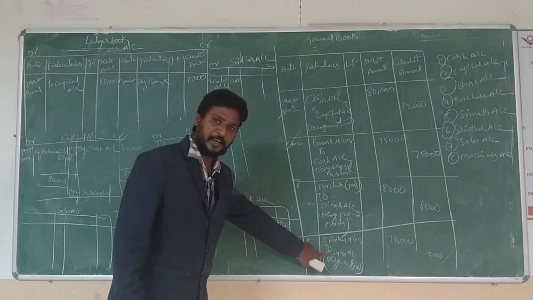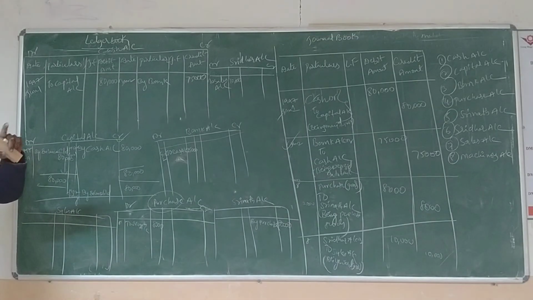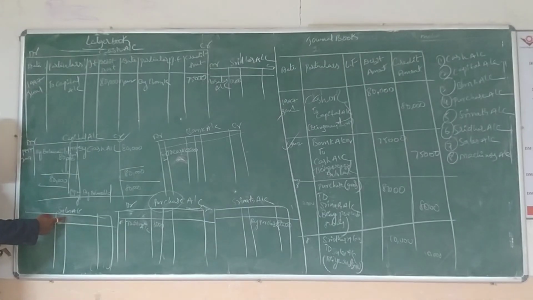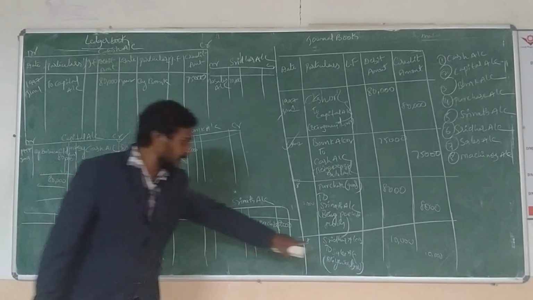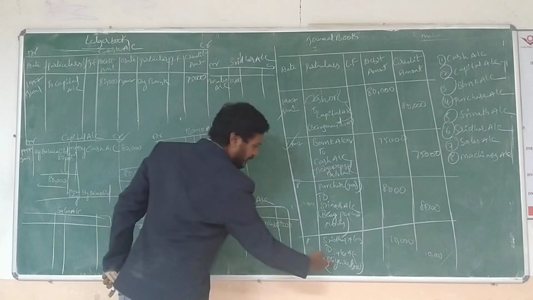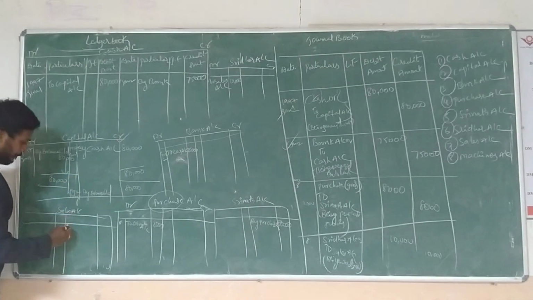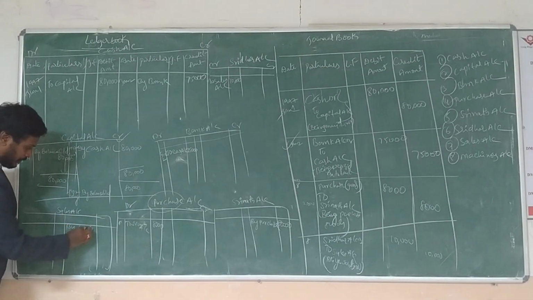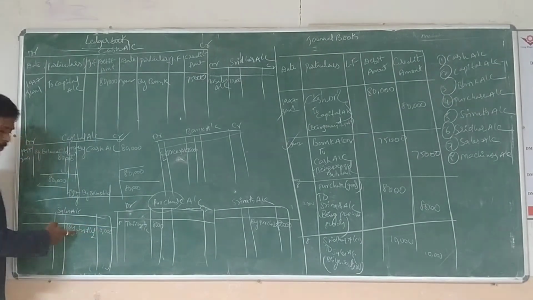Where is sales in the journal entry? Credit side. But whenever we prepare the individual account, that kind of transaction goes on top of the line, the debit side of the individual account. So sales already goes to the debit side, so here we do not put it on the debit side. The reverse transaction goes to the credit side. So Sridhar account debit to sales account is clear. The sales account is credit side here and debit side there, and at that time Sridhar goes to the credit side. By Sridhar, how much? 10,000. Right.